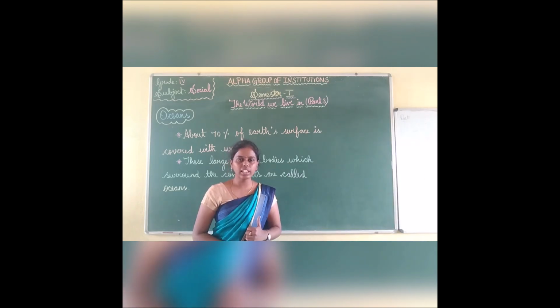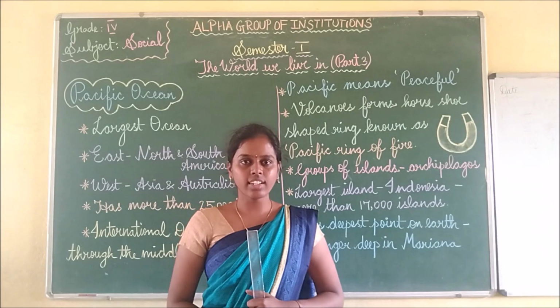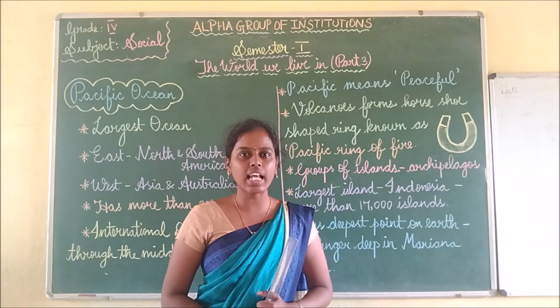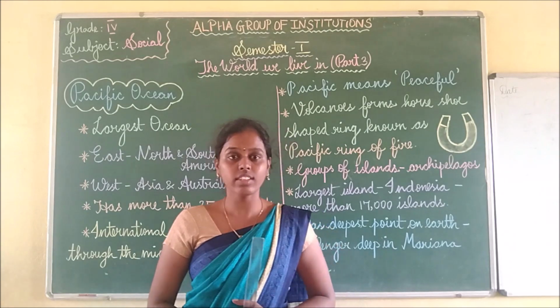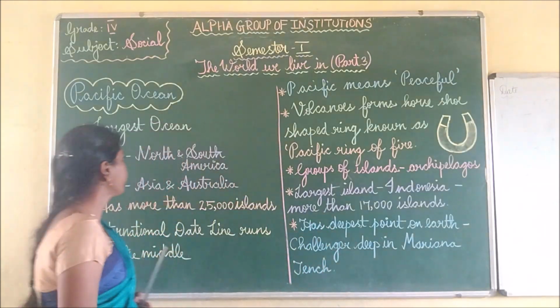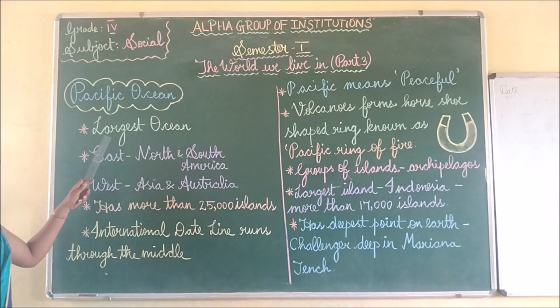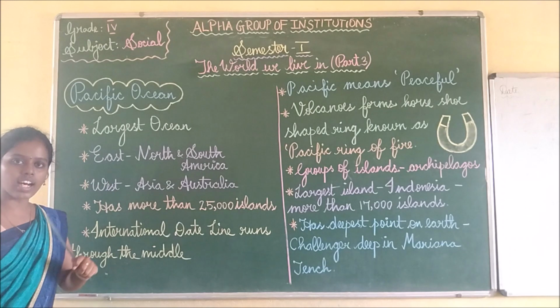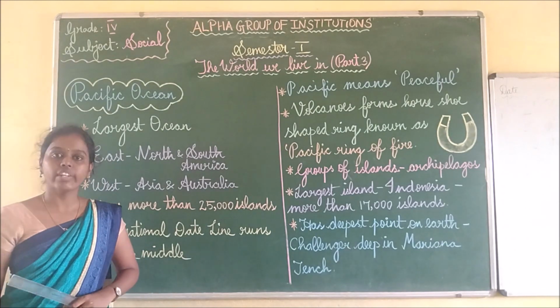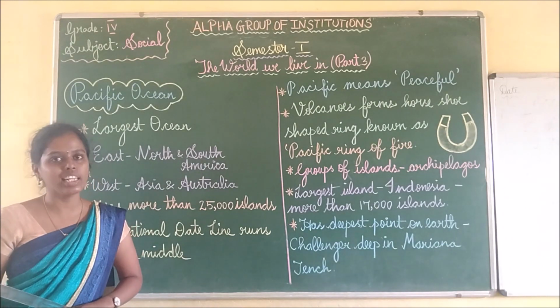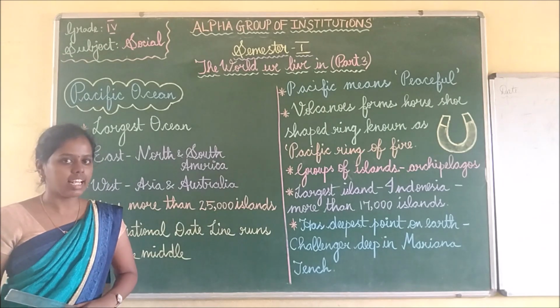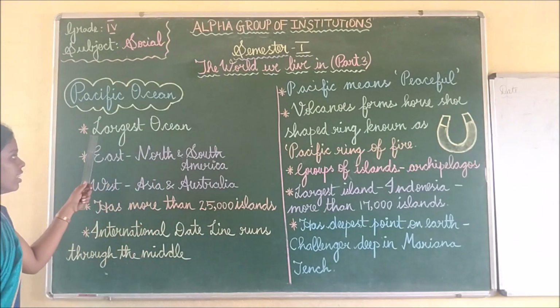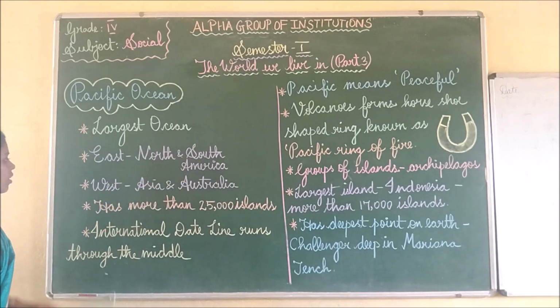Now we'll move on to the oceans in our world. There are 5 oceans. We'll see all the oceans one by one. Children, the first ocean we are going to see now is the Pacific Ocean. See the first point, largest ocean. The Pacific Ocean is the largest ocean in the world. We saw that Asia is the largest continent in the world. Like that, the Pacific Ocean is the largest ocean in the world.